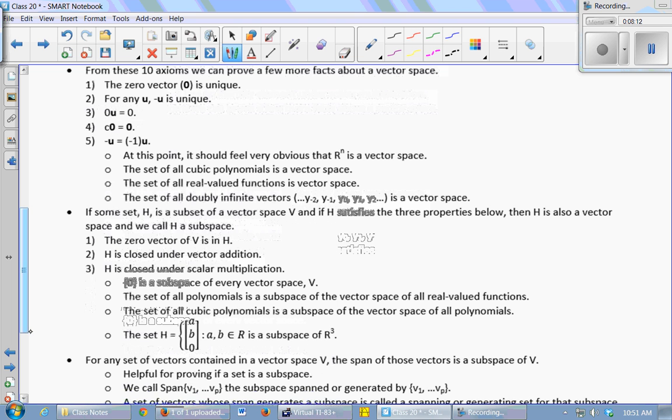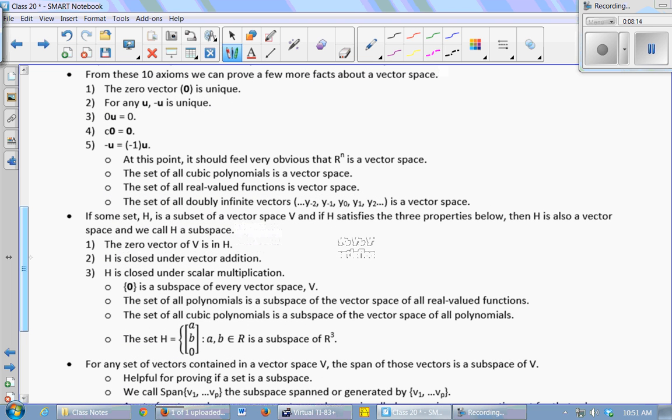All right, so from these 10 axioms, we can prove a few more facts about a vector space. So the 0 vector is always unique. There aren't 2 zeros in any vector space. For any U, its negative is unique. There's only one thing that you can add to U to make 0. 0 times a vector is 0. C times the 0 vector is the 0 vector. And negative U can be rewritten as -1 times U.